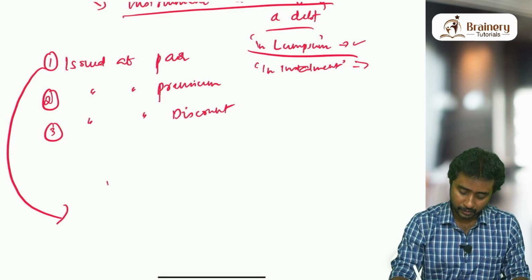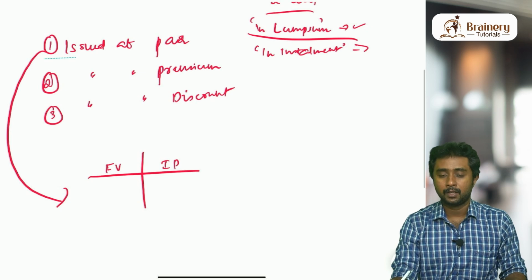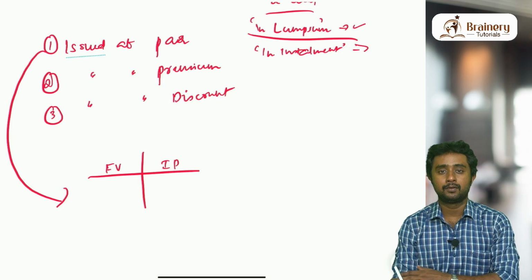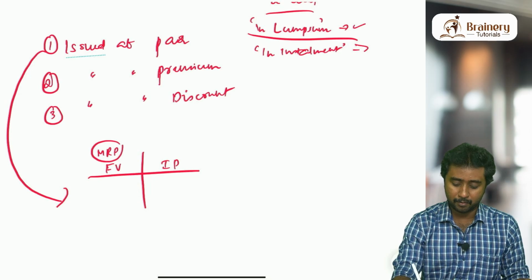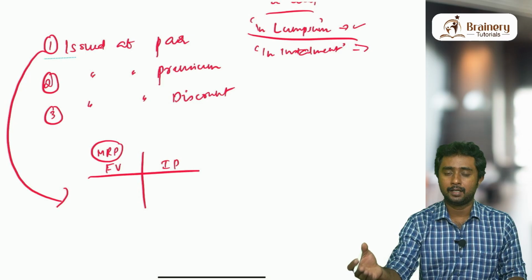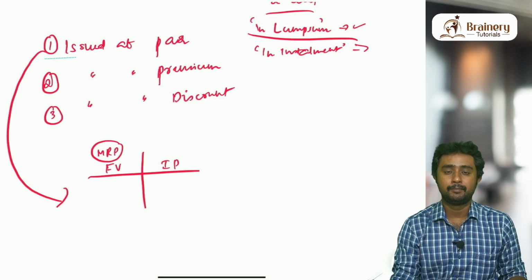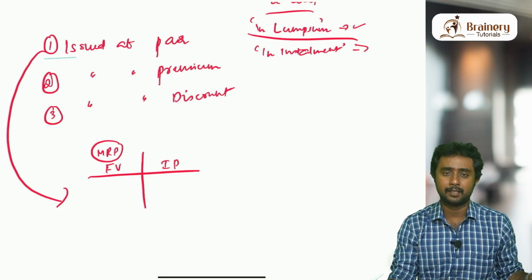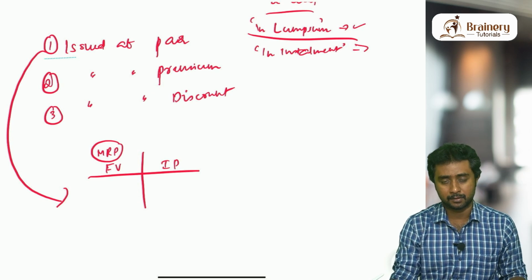So in this chapter, if you have followed our shares chapter explanations, you must have come across two terms: one is face value, one is issue price. The same is applicable to debentures also. All the debentures will have a face value, which is basically the MRP. If you are taking a debenture as a product, MRP is basically called face value. Issue price means what the customer has to pay. I'm just using the word customer to show debenture holders. Debenture holders, let's take them as our customers. Whatever they have to pay to get this debenture, that amount is called issue price. Similarly, the same meaning is there for shares also.